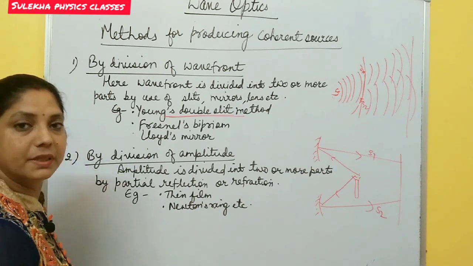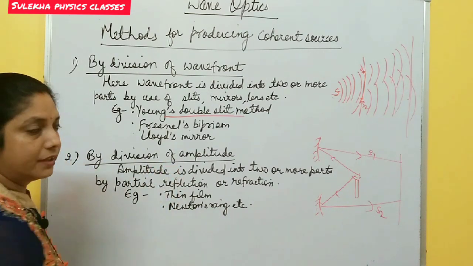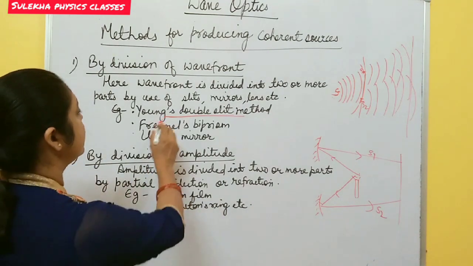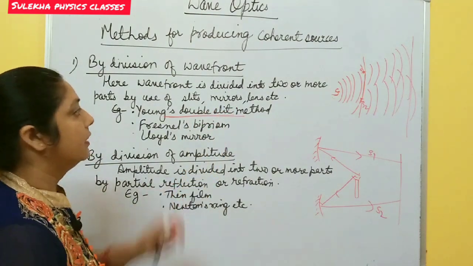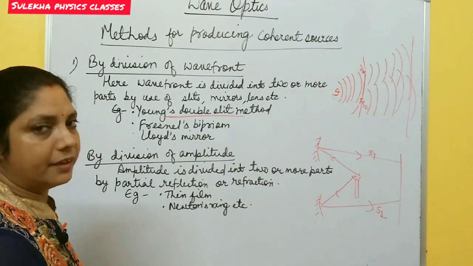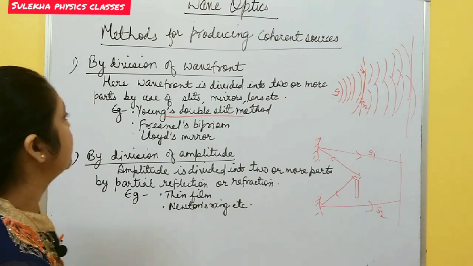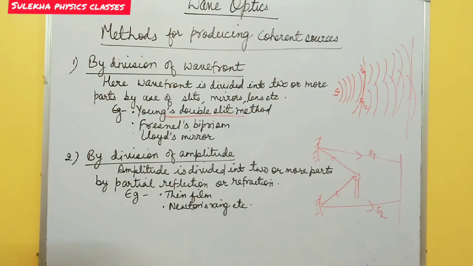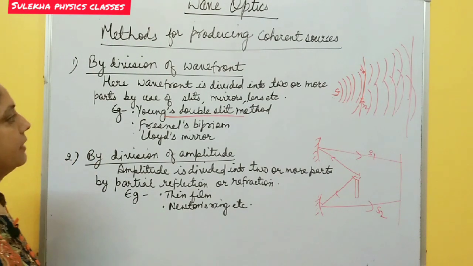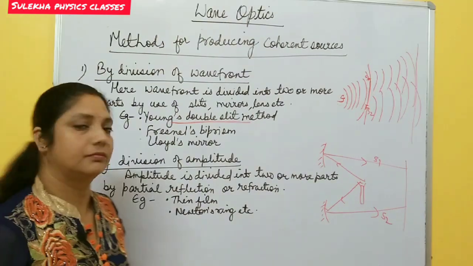Newton's rings are examples of this, which are not in our syllabus. We only discuss Young's double slit experiment in this chapter. After that, the diffraction topic starts. So these are the different methods for producing coherent sources. Take a screenshot for this one.